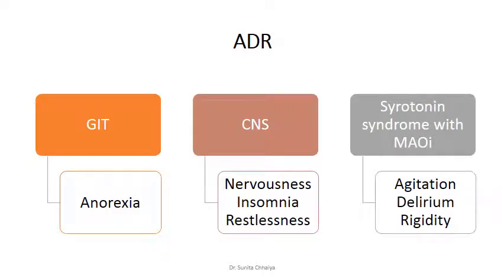Regarding their adverse drug reactions, they produce some. In the GIT, anorexia occurs because they predominantly increase the 5-HT level, and stimulation of 5-HT receptors in the gastrointestinal tract may lead to anorexia. In the CNS, they may produce nervousness, insomnia and restlessness. As well, they can produce serotonin syndrome with monoamine oxidase inhibitors, because of the increased level of serotonin. Symptoms include agitation, delirium, and rigidity.